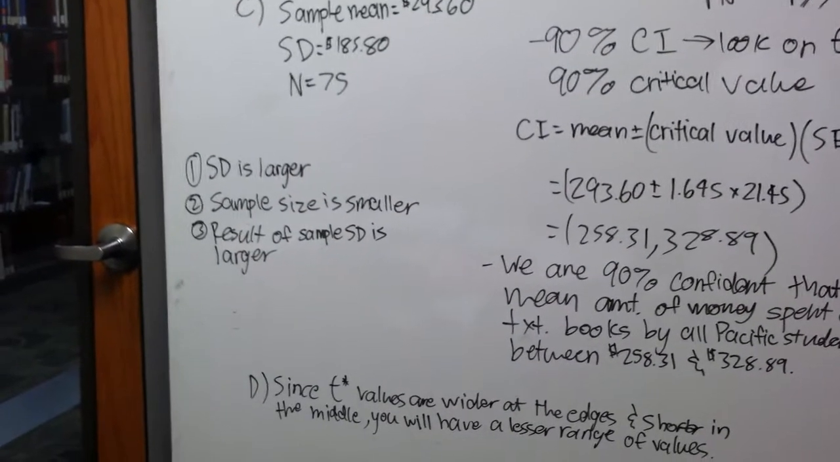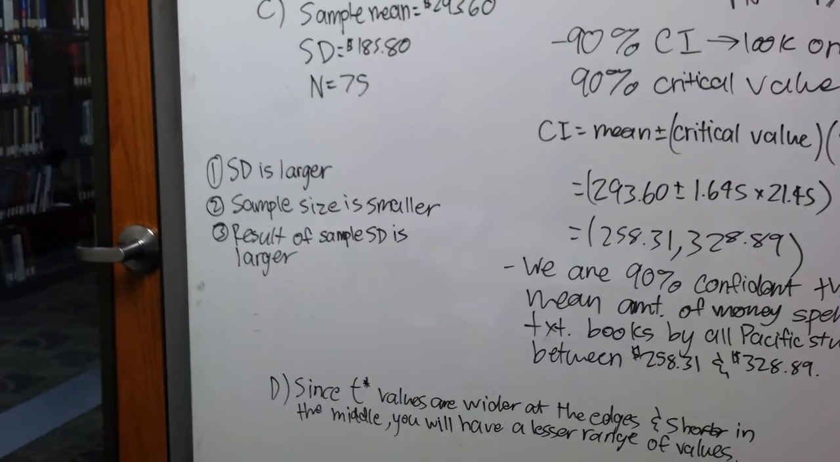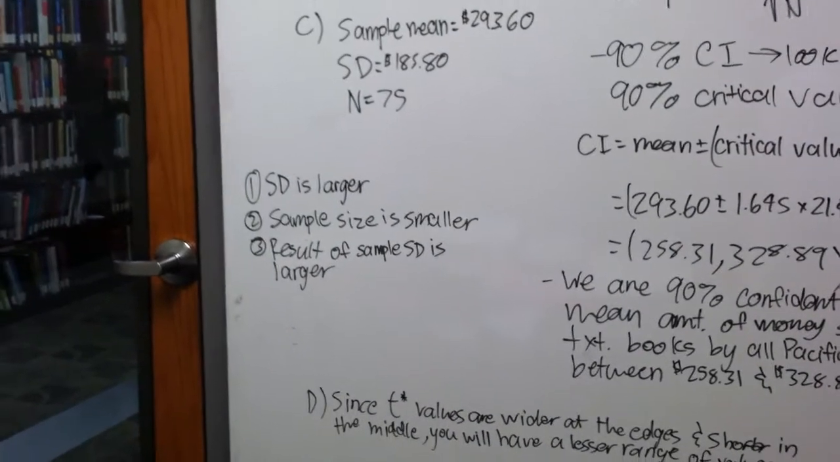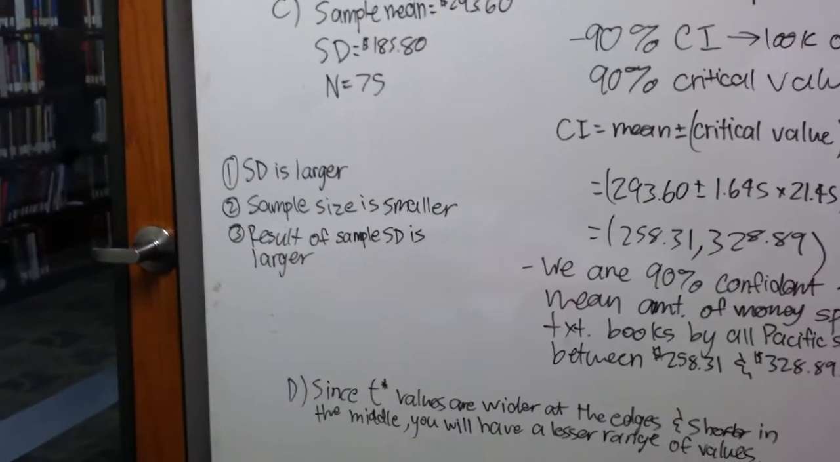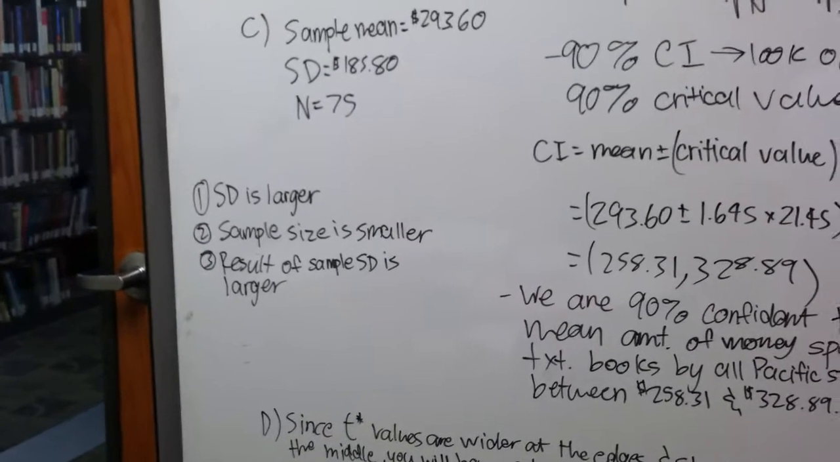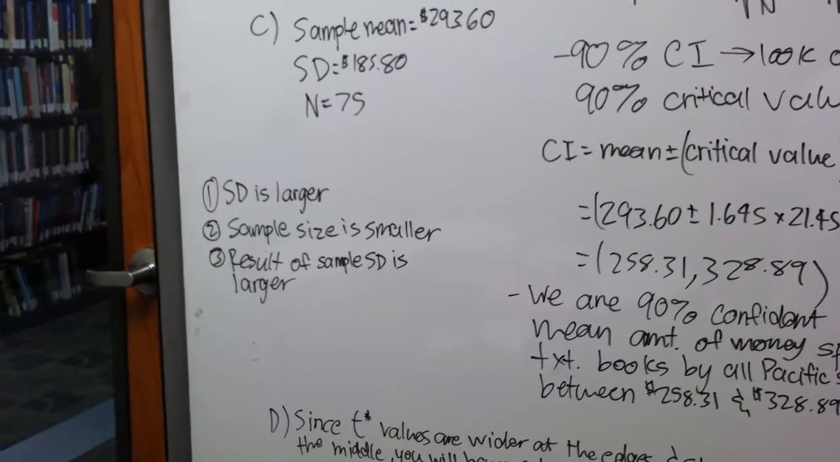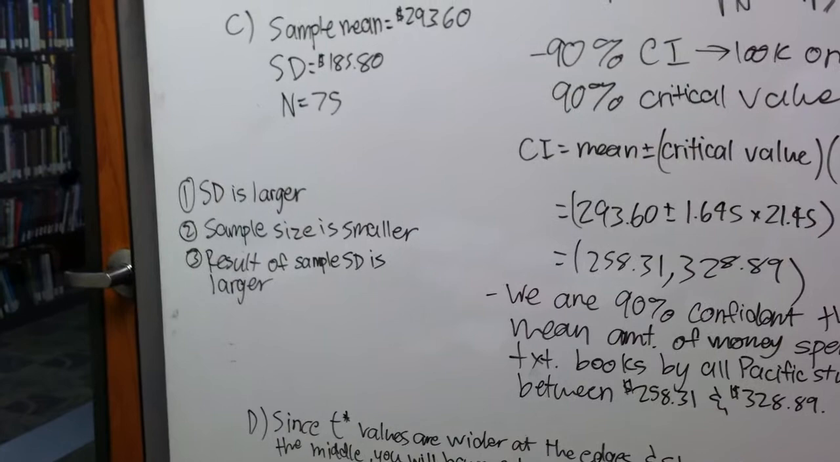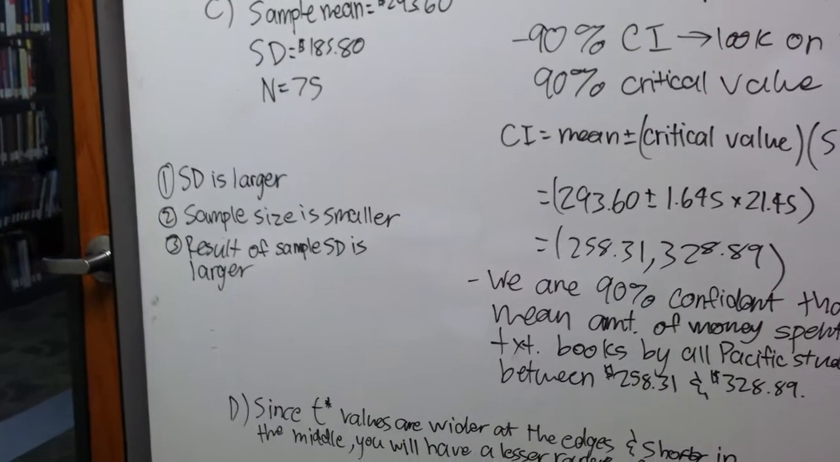It also states that we need to describe 3 reasons why your confidence interval is wider than the confidence interval in Part A. 3 reasons I put down: first of all, standard deviation is larger. Second, sample size is smaller. And third, and lastly, result of sample standard deviation is larger.